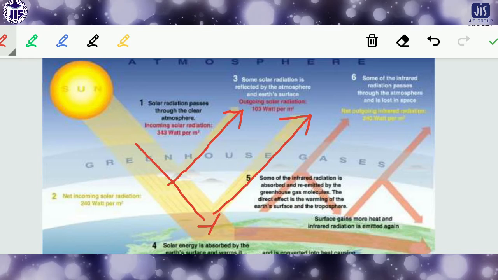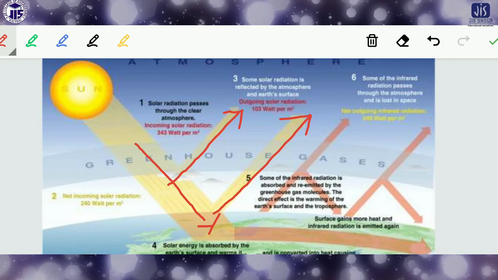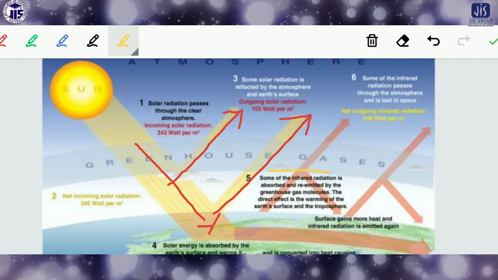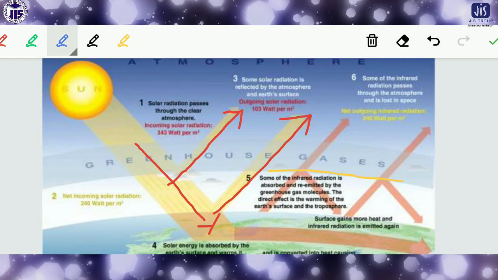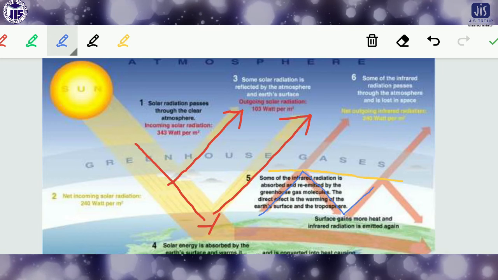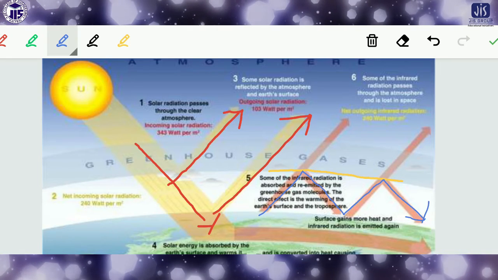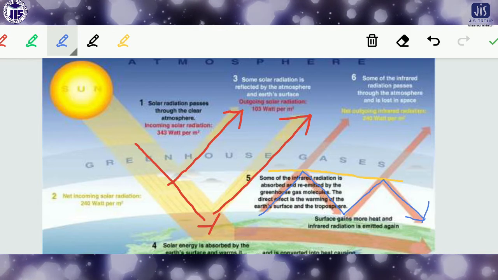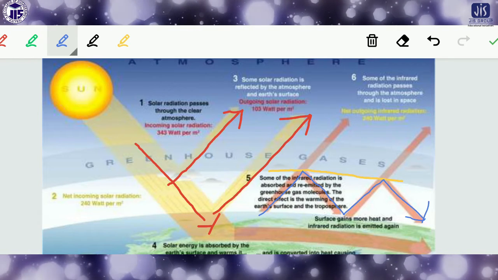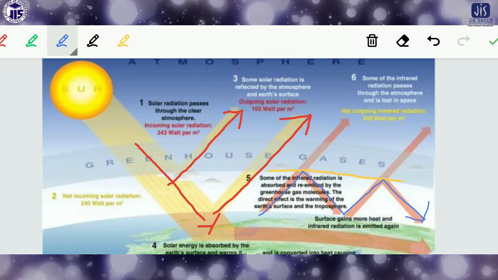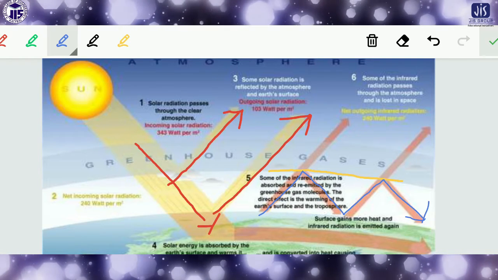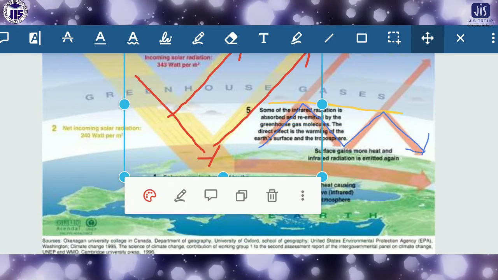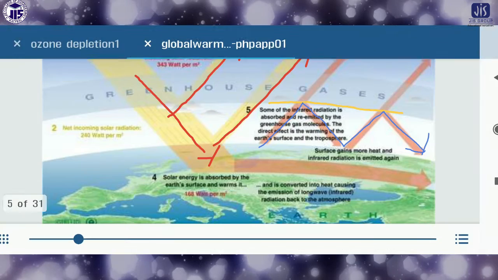But if the greenhouse gas is present, if it is a layer of the greenhouse gas, then what happens? The radiation is reflected again and again back to the atmosphere. It is not possible for it to go outside of the atmosphere. That means if the radiation remains in the atmosphere, then gradually the temperature of the atmosphere will be increasing. Okay, so you have to keep this in mind.